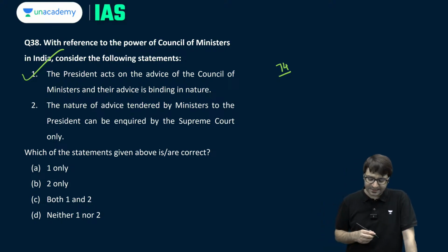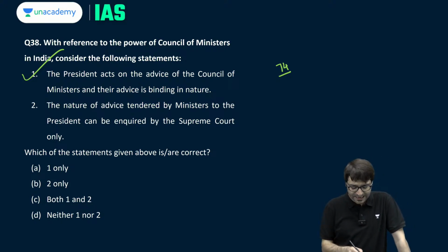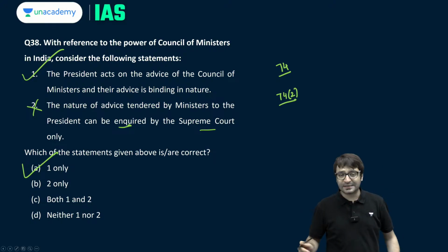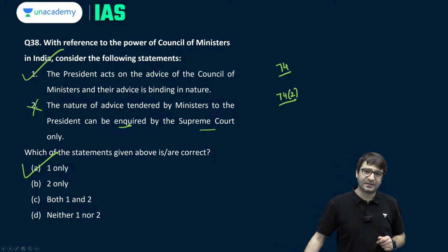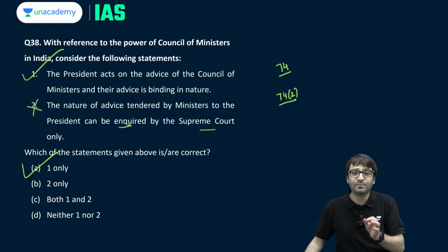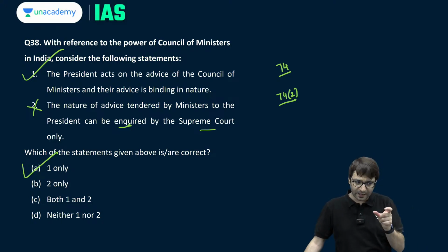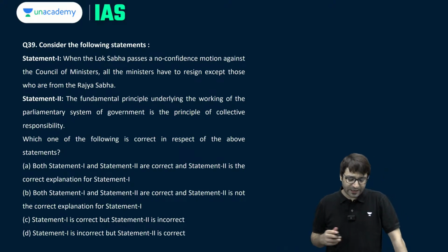The nature of advice tendered by Council of Ministers to the President can be inquired by the Supreme Court only. A, one only, is the right answer because Article 74 Clause 2 says the advice tendered by Council of Ministers to the President shall not be inquired into in any court of law. That means no court in this country, let alone the Supreme Court, can inquire into that advice tendered by the Council of Ministers to the President. Let's look at another question.